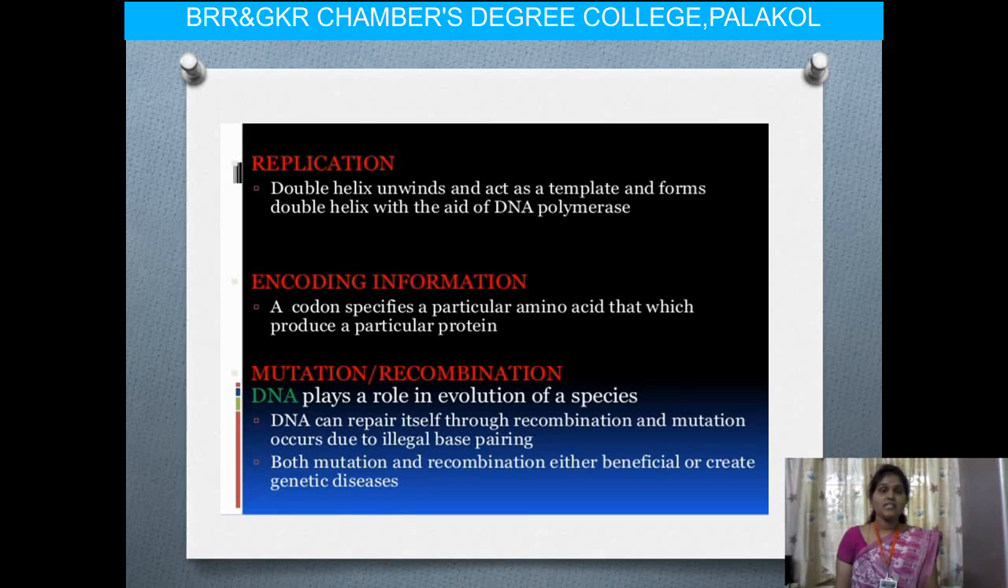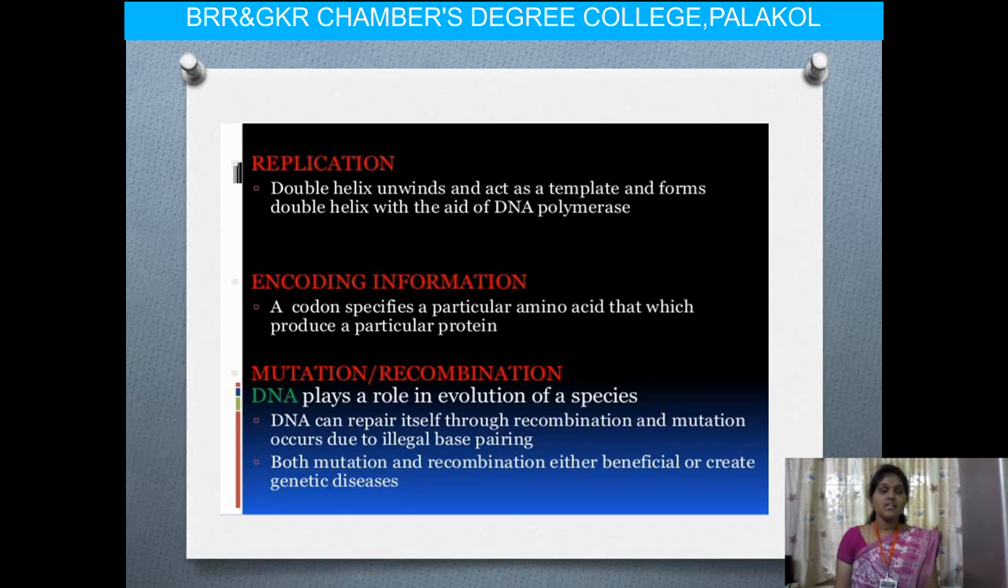The next one is encoding information. That means a codon specifies a particular amino acid that will produce a specific protein. Those codons are coded using these nucleic acids. So that is called encoding information.